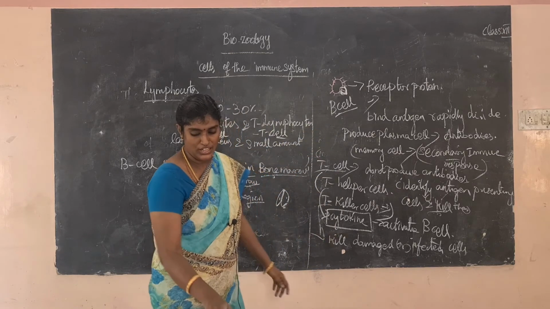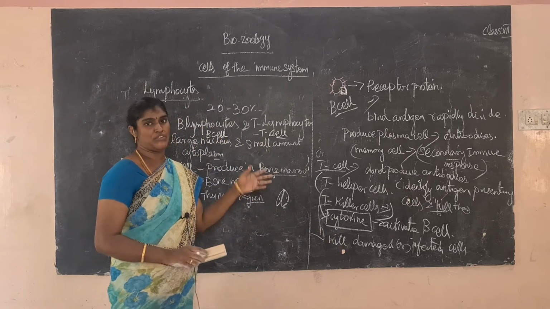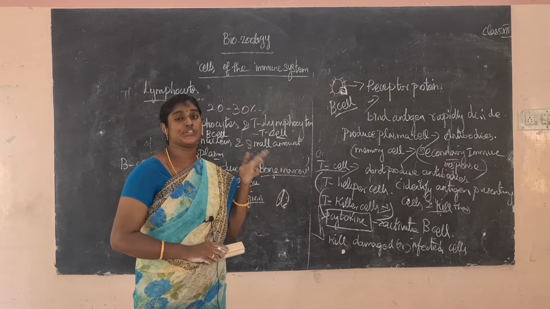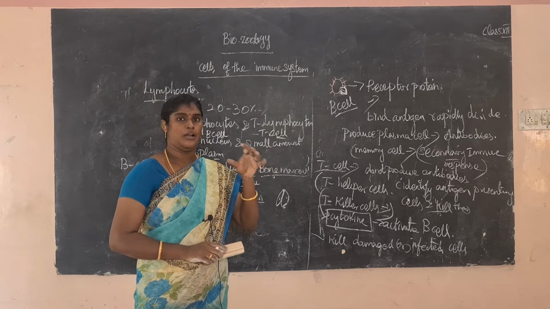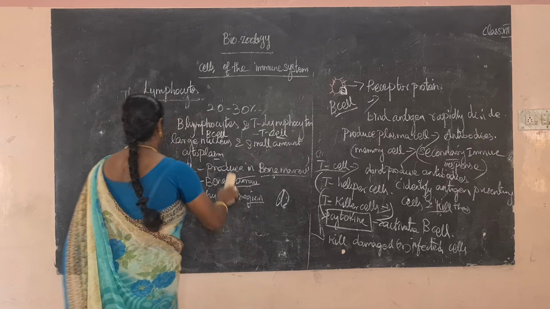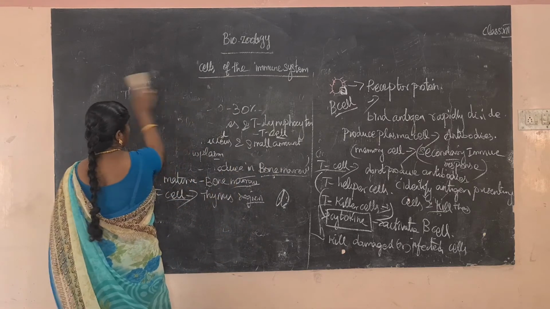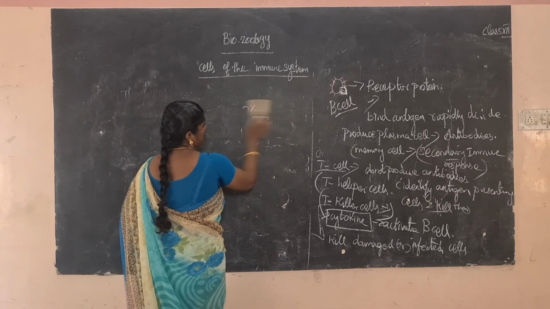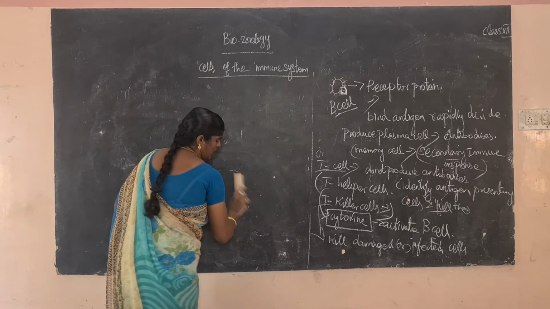Okay, so next, apart from T cell and B cell, other cells like neutrophil and eosinophil are also involved in the immunological function, immunological process. What are the cells? Monocytes and neutrophil.